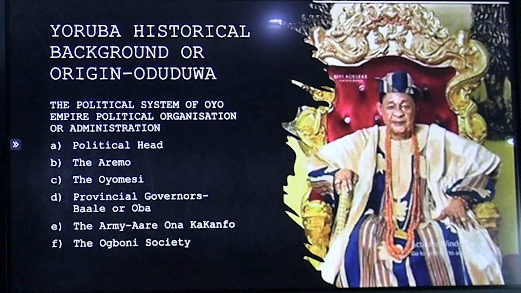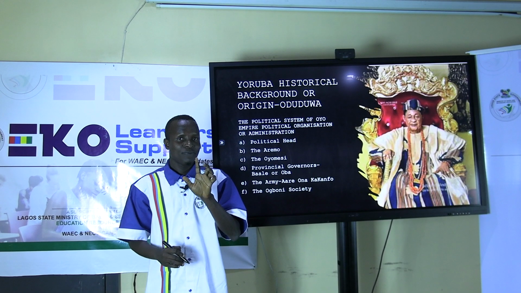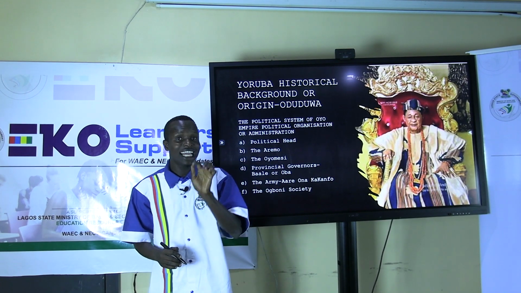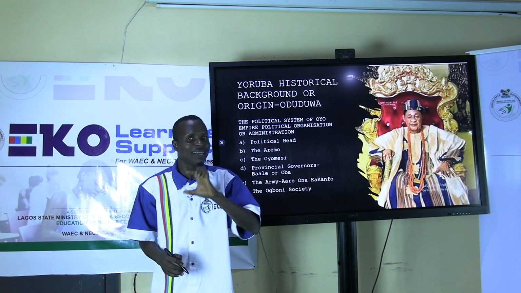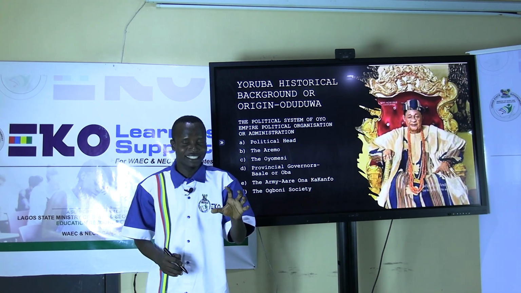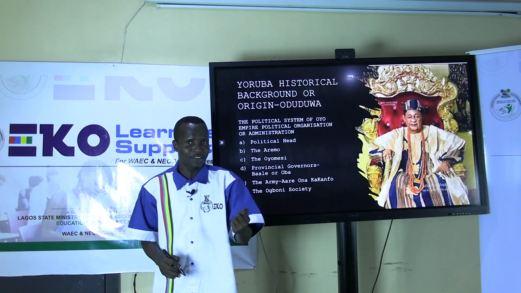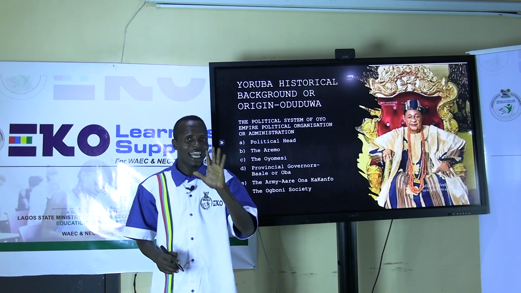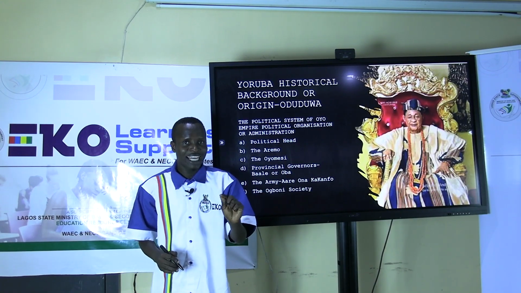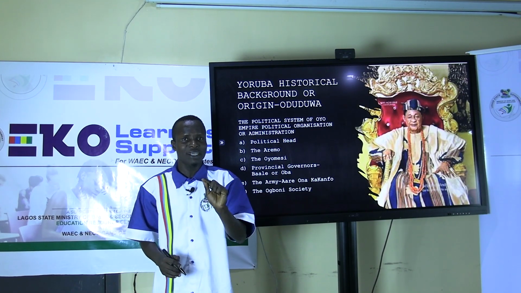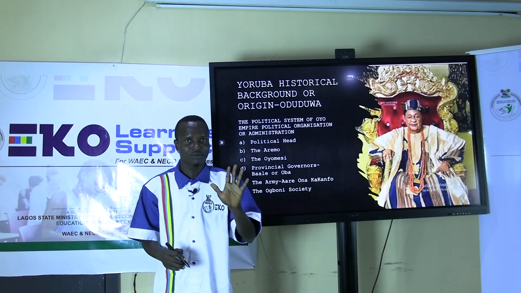The Oyomesi. The Oyomesi is a very important political system in the Yoruba. The Oyomesi, they are 7 in number. And the head of the Oyomesi is Bashorun. The Oyomesi are known as the kingmakers. They make kings. They are the ones that choose the next Alaafin. There are 7, headed by Bashorun. The head of the Oyomesi is called Bashorun. There are 7 in number.